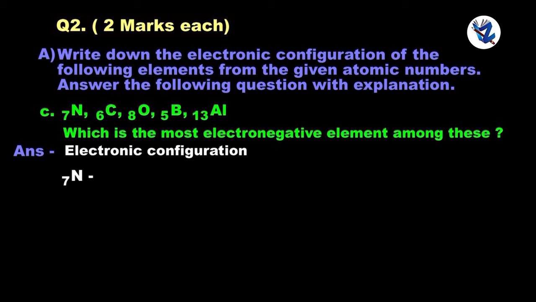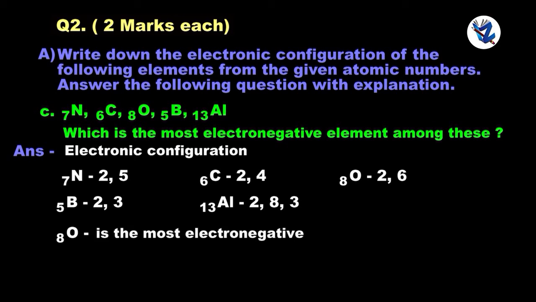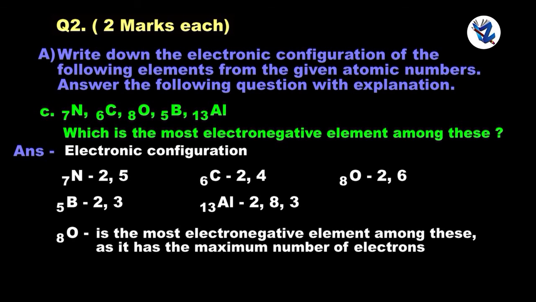Electronic configuration: nitrogen 2, 5, carbon 2, 4, oxygen 2, 6, boron 2, 3, aluminium 2, 8, 3. Oxygen is the most electronegative element among these, as it has the maximum number of electrons in its outermost shell.